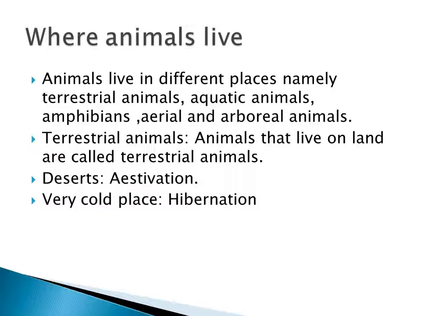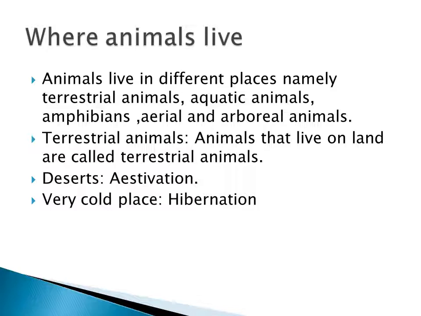So there are 5 different types. First one, terrestrial animals. Second one, aquatic animals. Third one, amphibians. Fourth one, aerial animals. Fifth one, arboreal animals. So first we discuss the terrestrial animals. Animals that live on land, particularly those that live on land, are called terrestrial animals.